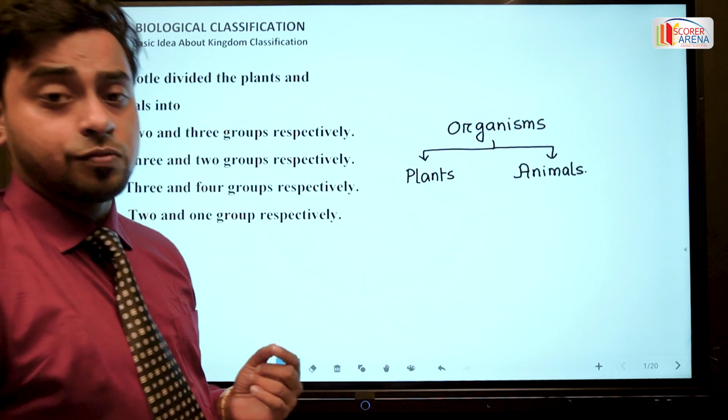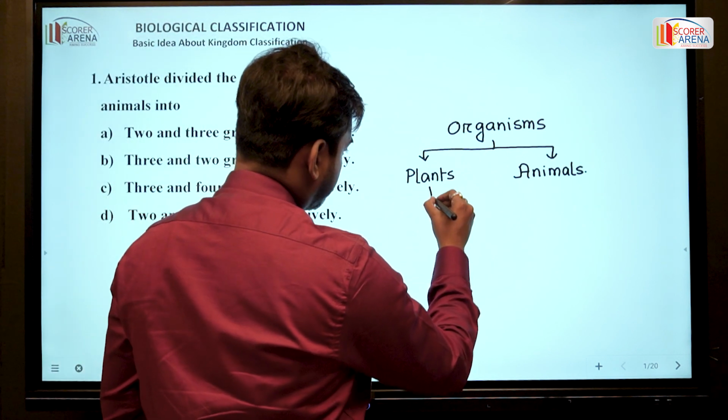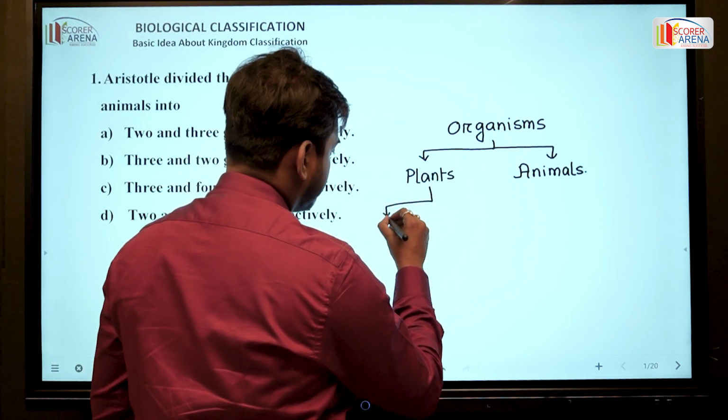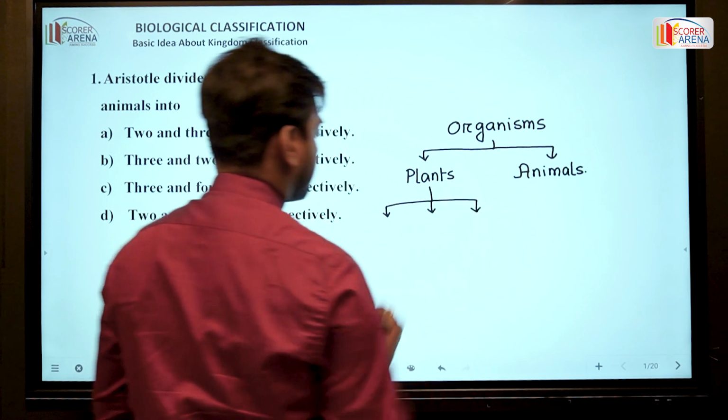His classification was a morphological classification. He grouped the plants on the basis of their height into 3 categories.